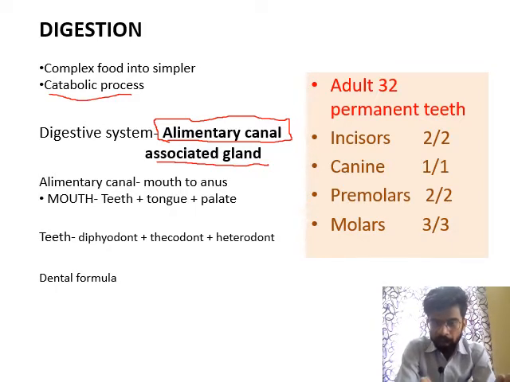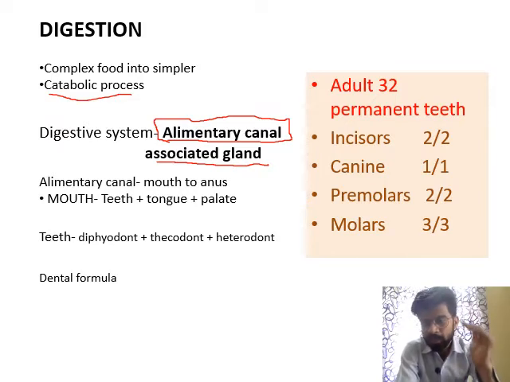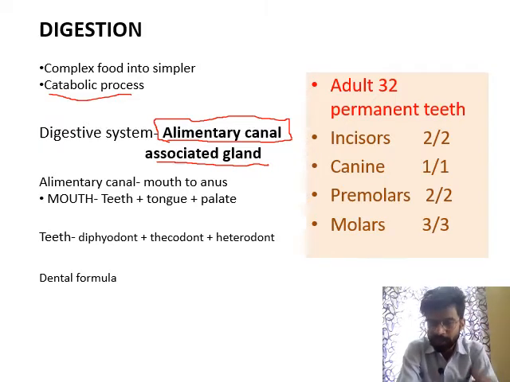The alimentary canal starts from the mouth and ends at the anus. The length of the alimentary canal is about 9 meters. We study the alimentary canal in sequence, part by part. First we study the mouth, then the esophagus, then the stomach, then the small intestine, then the large intestine, and the functions of the small intestine, large intestine, and stomach.